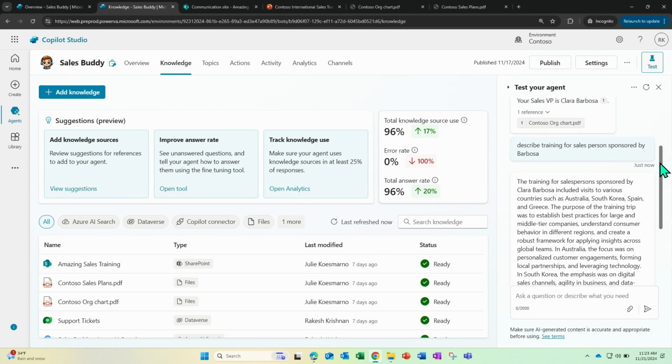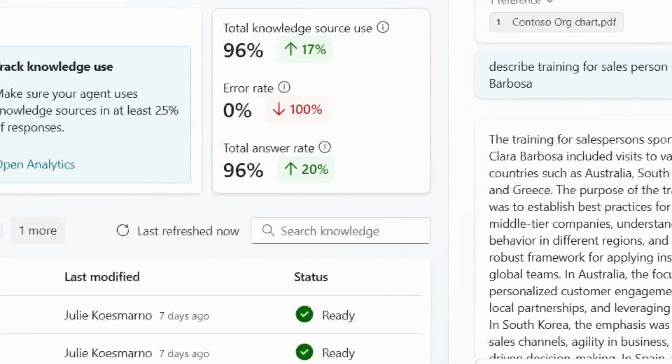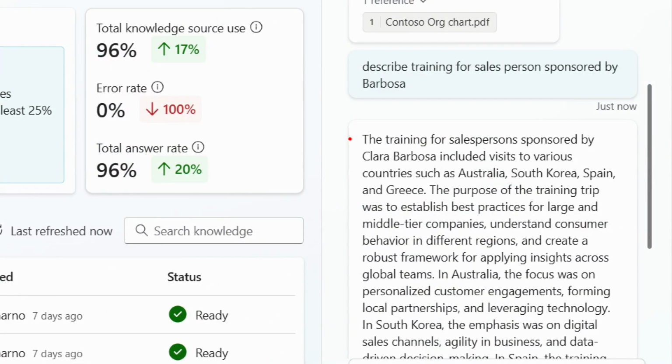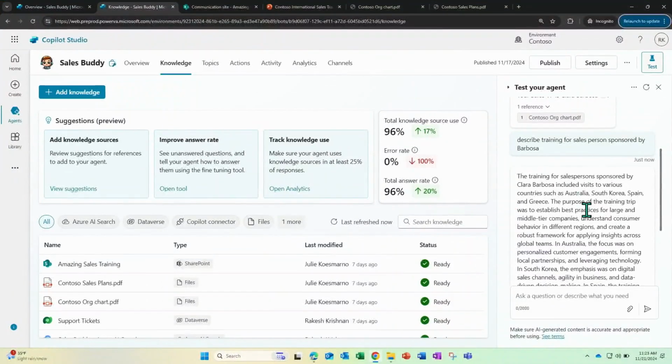Let me just scroll up here a little bit. Wow. The training for salespersons here, actually sponsored by Barbosa, they get to go to so many different countries. How awesome is this? I think this sales VP is very generous. And as a new salesperson, you're probably going to go, all right, I wonder how big the travel budget is for this department, right? So maybe we can ask, how's Barbosa's travel budget compared to other departments?